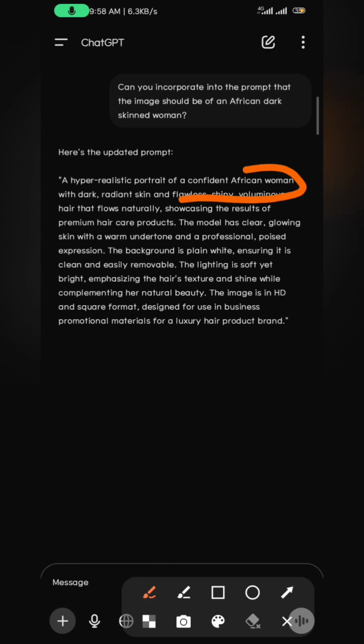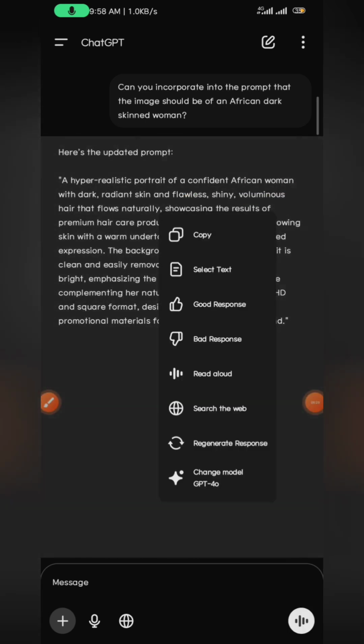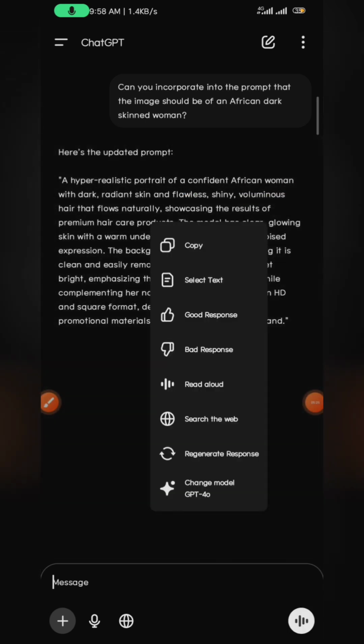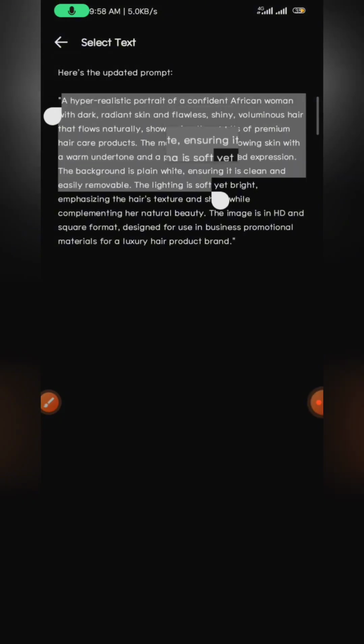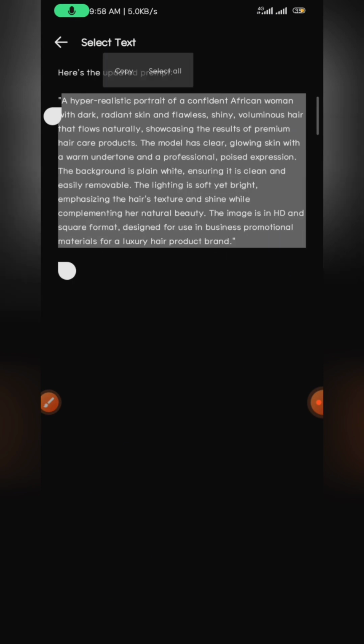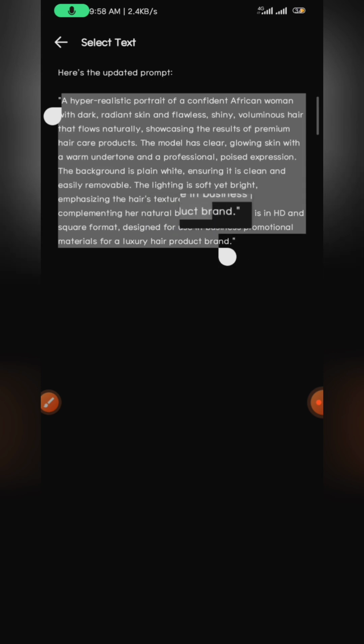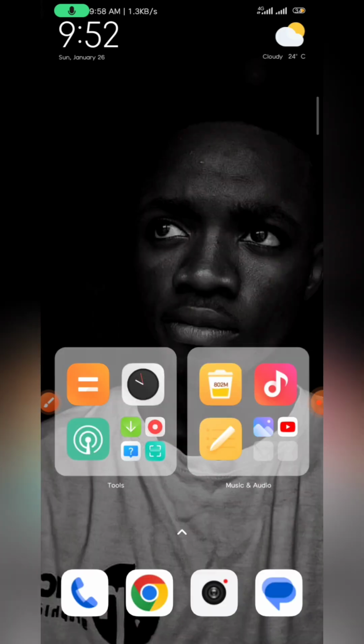So all I have to do is just copy this, or select text, click select text, and then just select this part without the quotation marks, and then just copy. Then you can take that prompt that you just copied and go over to Meta AI, easily paste it, and it will generate the image, right?